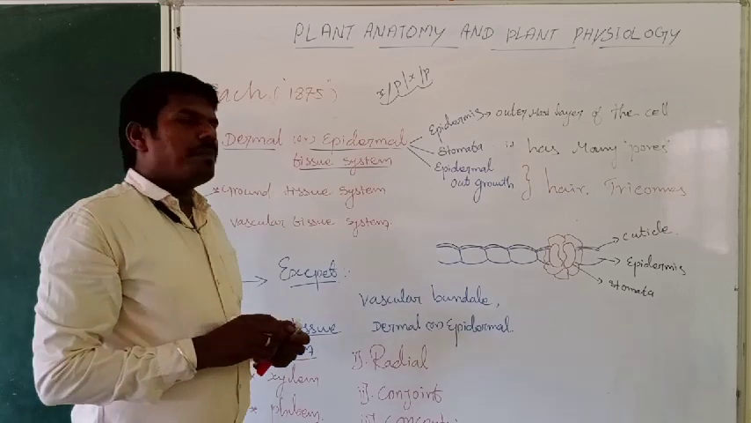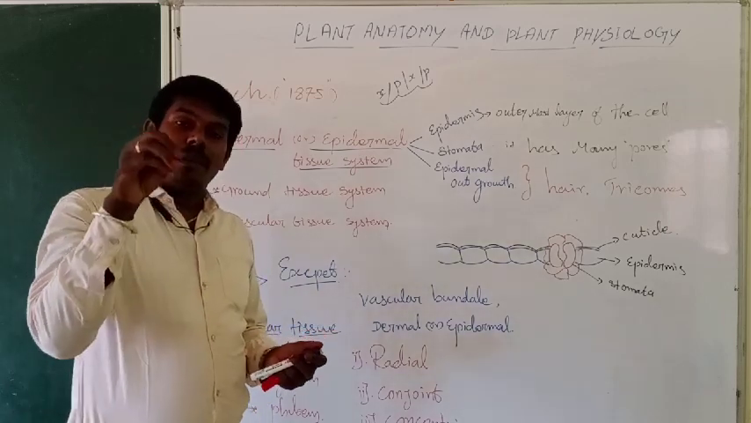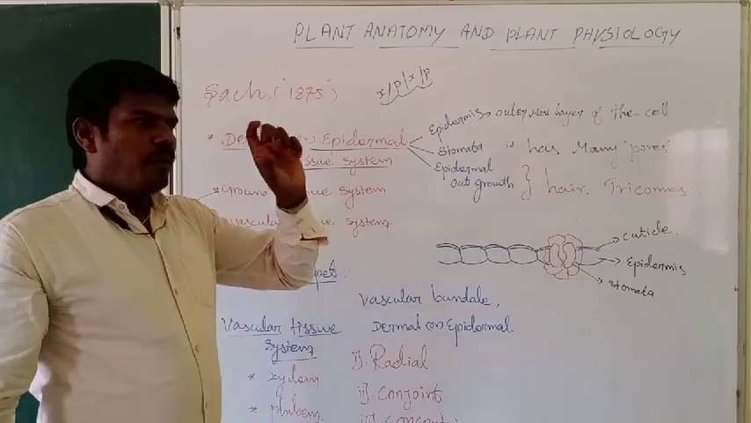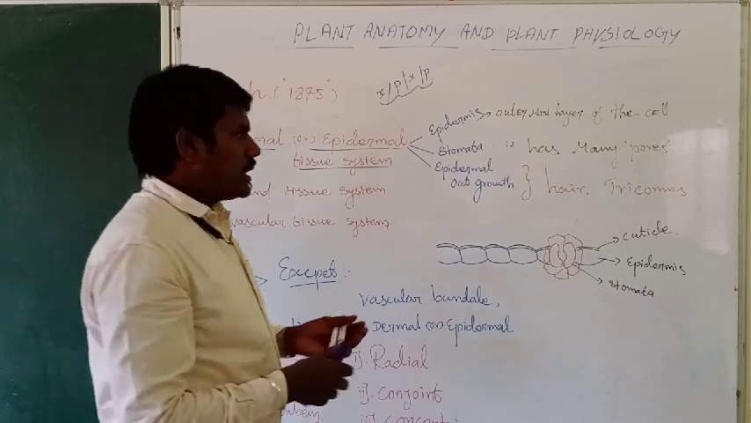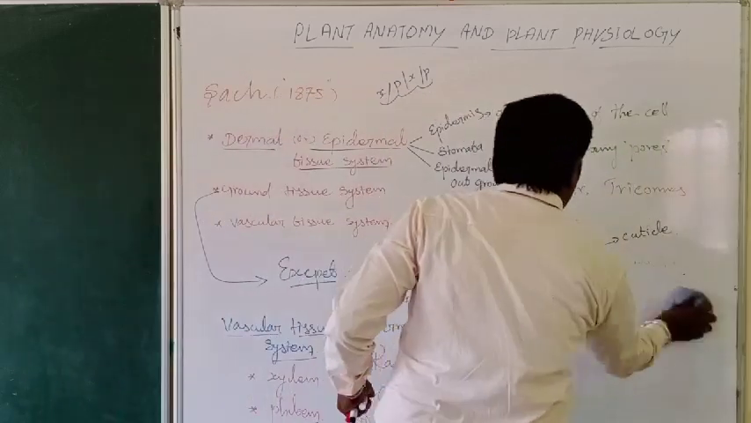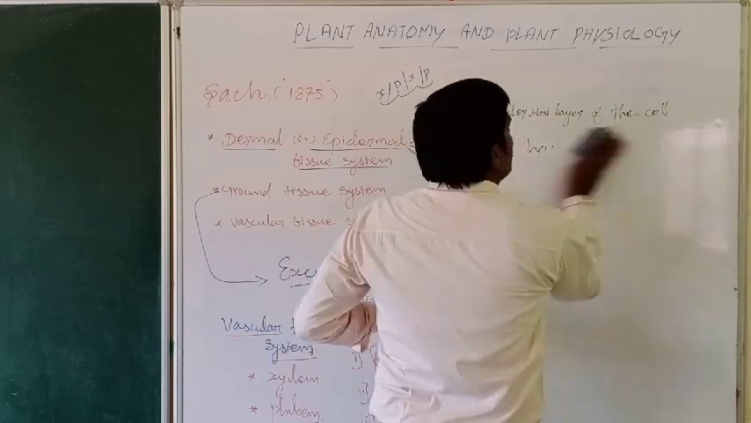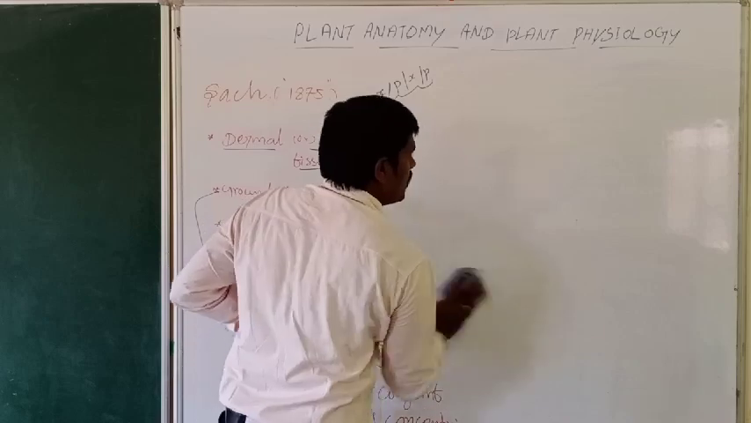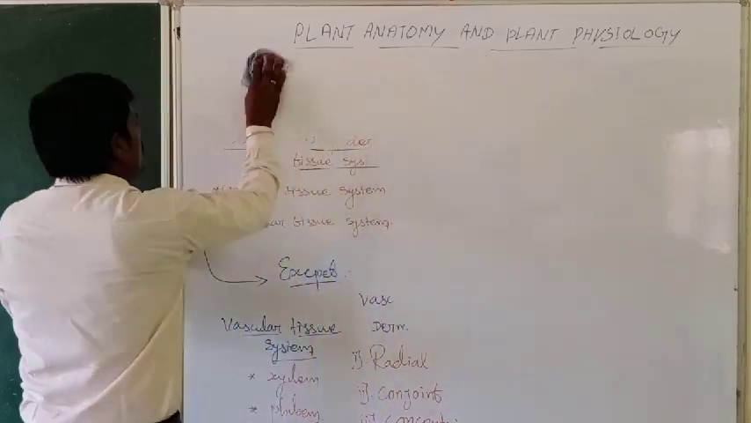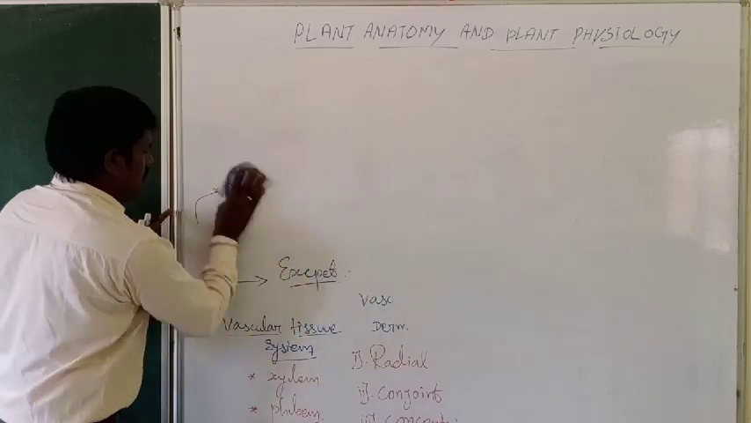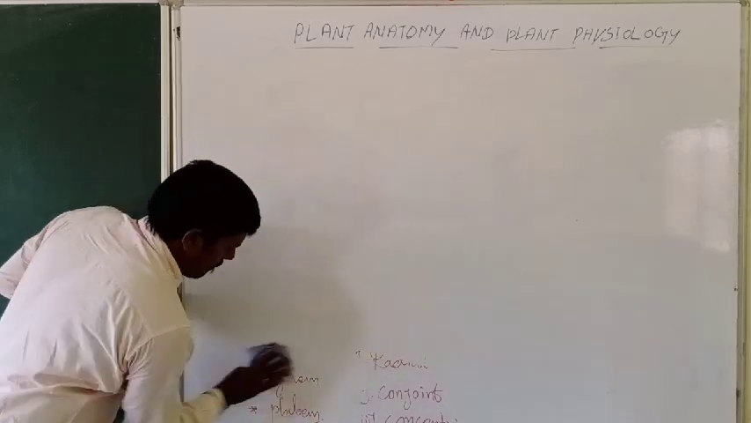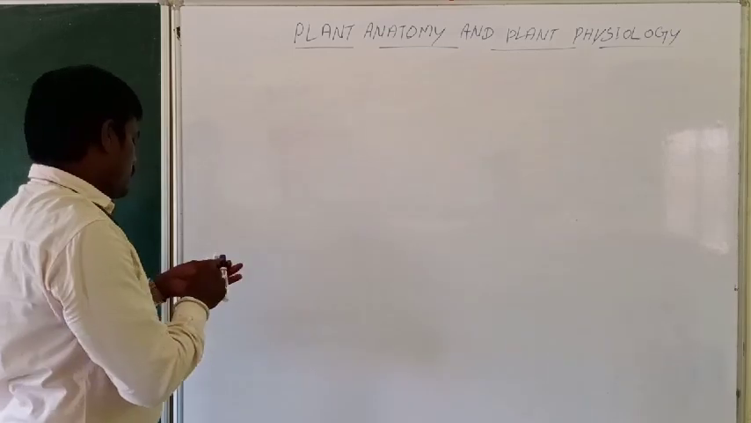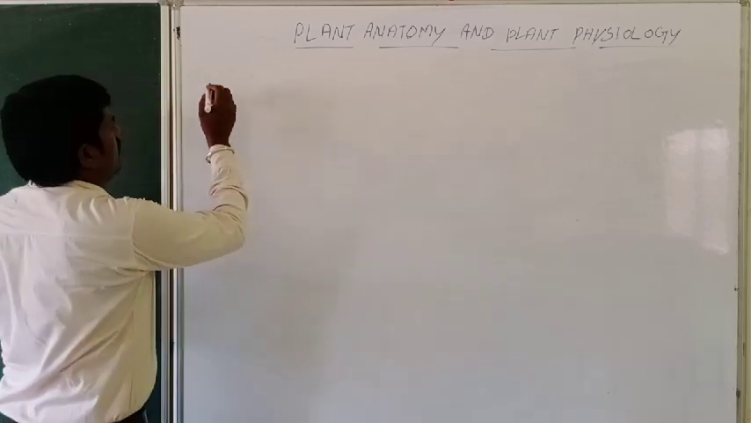In radial, xylem and phloem are present alternatively along some radii. Radius we have already studied in mathematics; it is some part of a circle. If you take one circle, I will draw the diagram of the vascular bundle types. I will draw radial first.